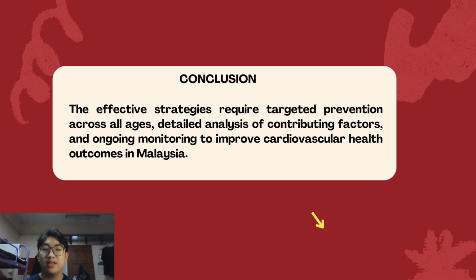After all those charts and data that have been gathered, what can be concluded is that effective strategies require targeted prevention across all ages, detailed analysis of contributing factors, and ongoing monitoring to improve cardiovascular health outcomes in Malaysia.